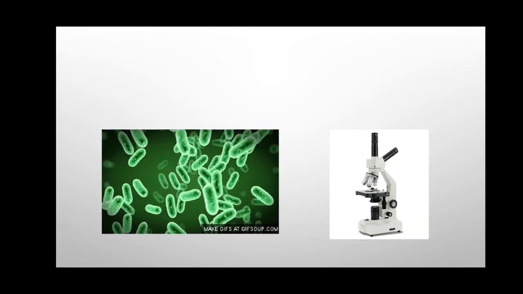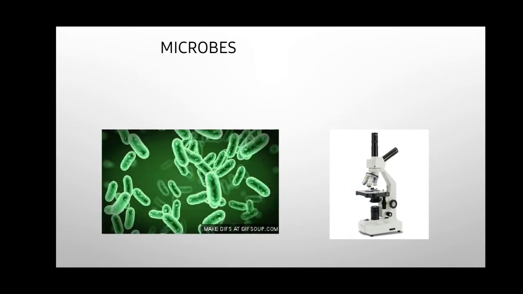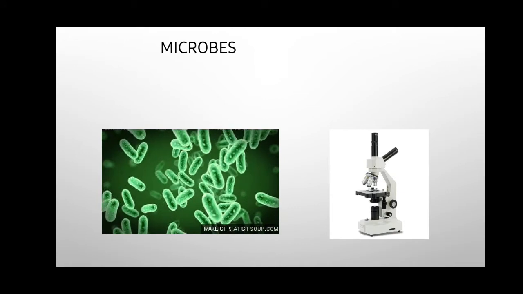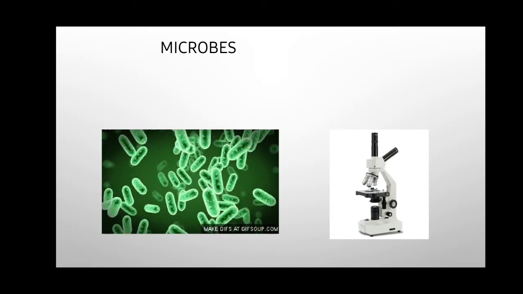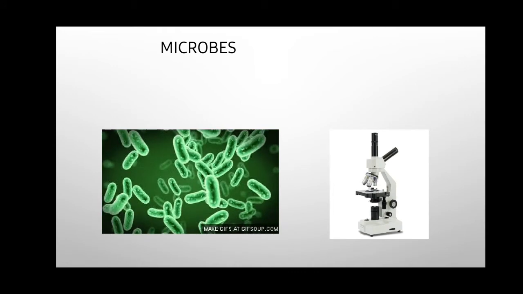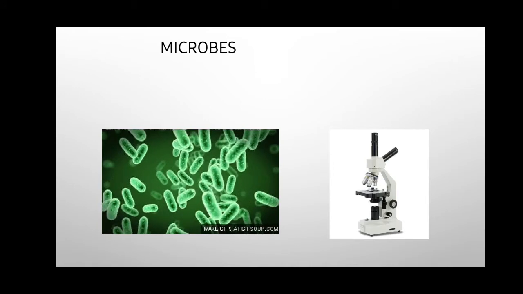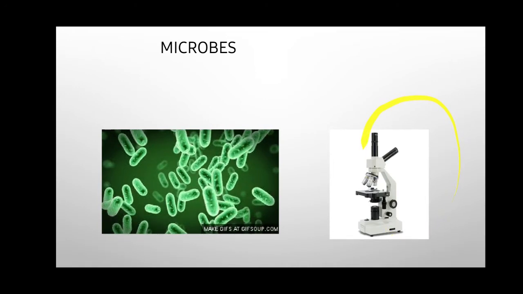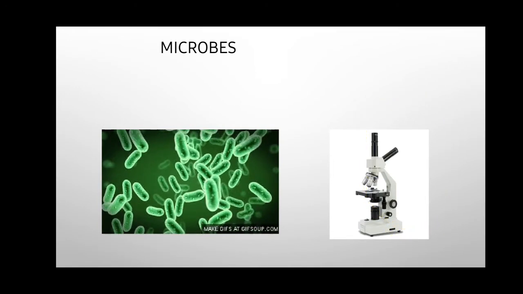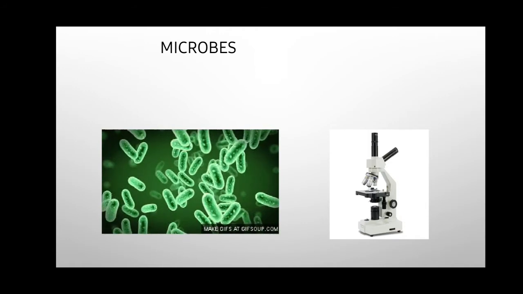So yes, here you can see an image. These are called microbes or basically germs. Germs are those tiny organisms that cannot be seen with our naked eyes. We need a microscope to see the organisms or the germs.